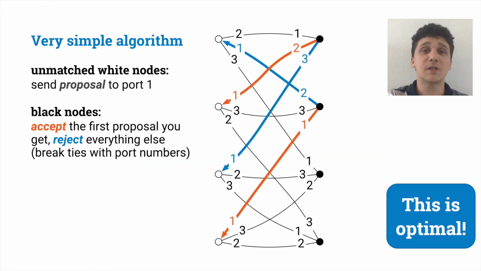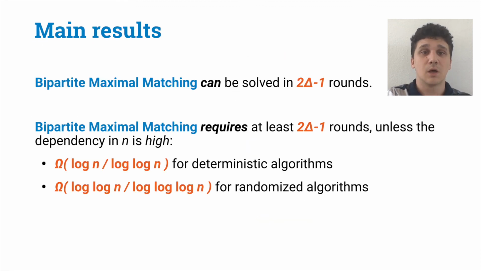This implies that this very simple algorithm that we have seen before is not only asymptotically optimal, but this is actually optimal. There is nothing better than proposing to neighbors one by one and at this time wait for their response. We cannot solve maximal matching on bipartite 2-colored graphs in 2 delta minus 2 rounds, even if we use much more complicated strategies. This result holds in this simple setting where nodes have no IDs, but we can lift this bound to hold also in the standard LOCAL model of distributed computing.